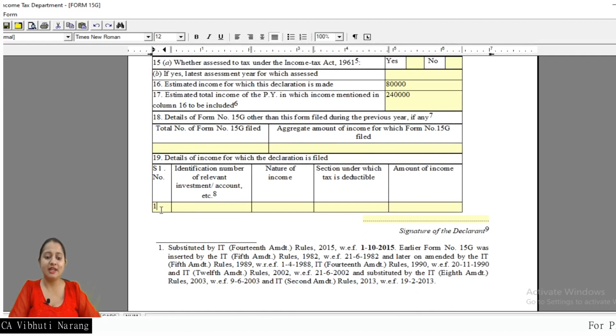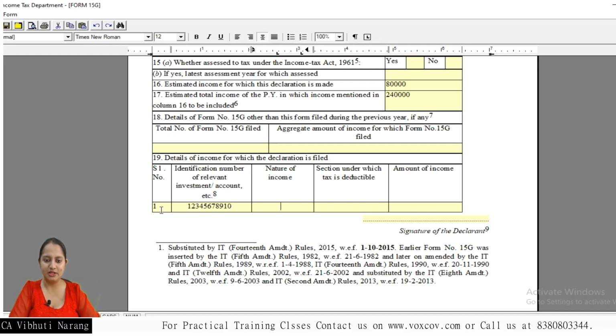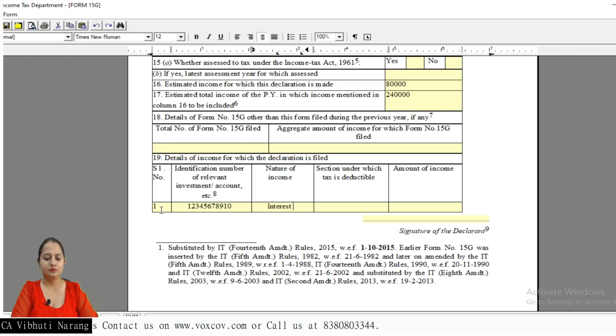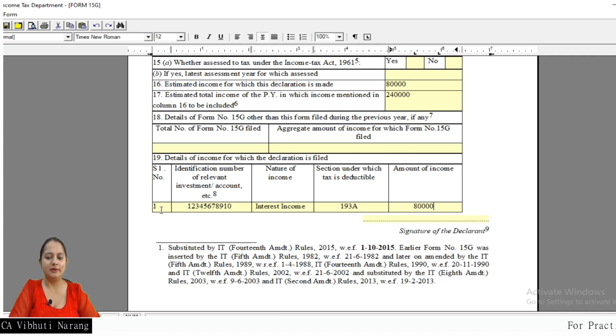For example, if there is any FD on which I want the deduction should not be done, you have to mention the FD number. Nature of income will be interest income. The section under which it is done will be 193A. Amount of income 80,000.